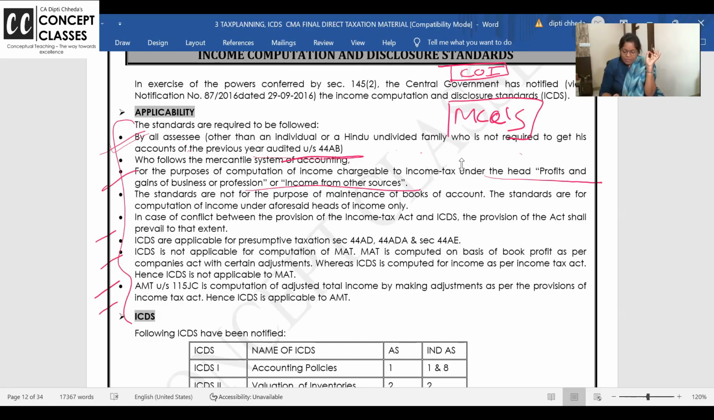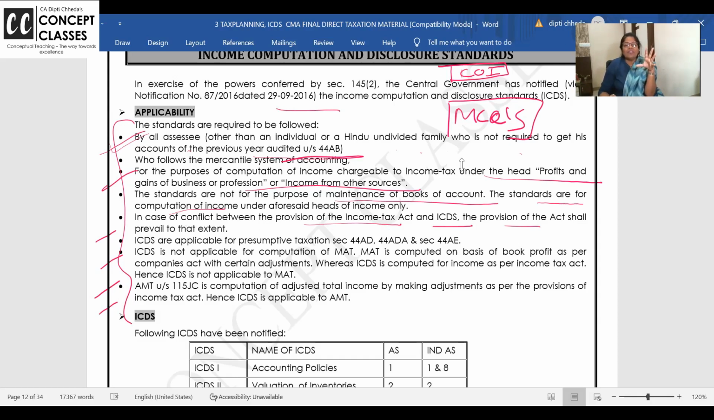For the purpose of computation of income chargeable to income tax under the head profits and gains or income from other sources. The standards are not for the purpose of maintaining the books. These ICDS or standards are just for computing the income. Chalo. Next point is super. In case of conflict between the provisions of Act and ICDS, what will prevail? Provisions. Head of the family is father. ICDS are small children, upcoming children now. Yet minors born in 2016.